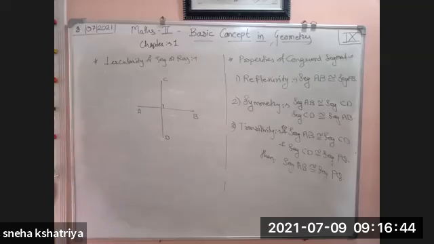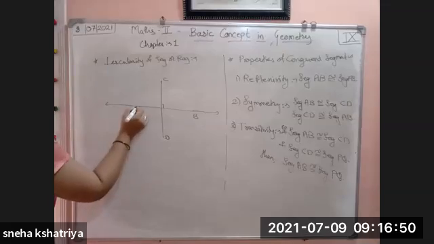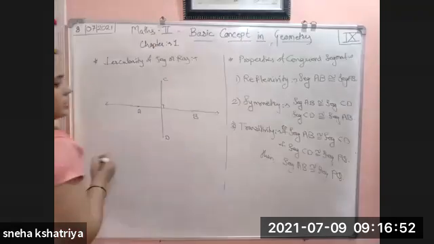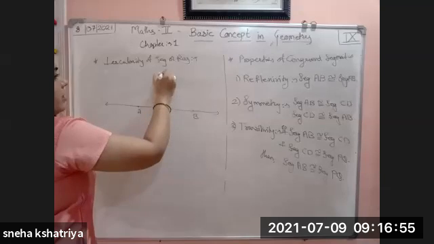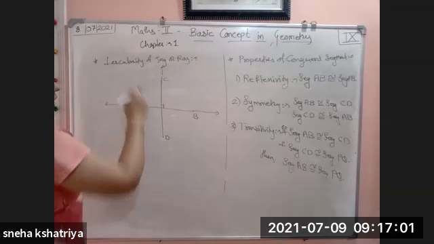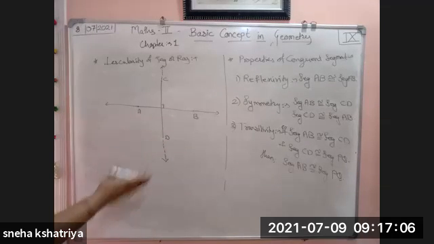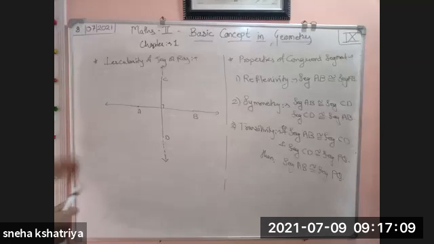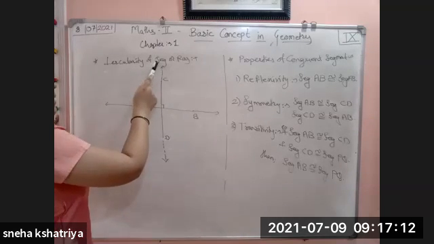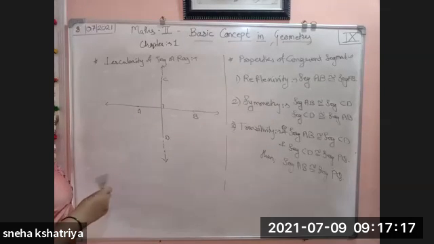Not only a segment, if we take a line or ray, if we extend these points like this, this is also a line, or if we put a ray from DC like this, or a ray from CD like this, ray or line or whatever you take. So whenever two lines, segments or rays are perpendicular to each other, it means they form an angle of 90 degrees, then we can say that they are perpendicular to each other.